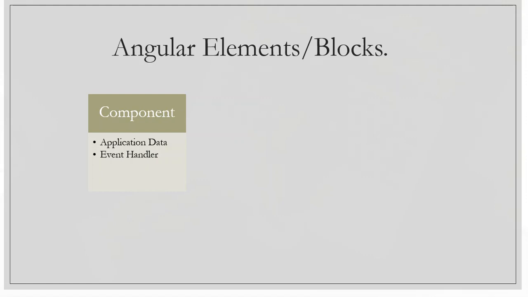And the second block is the template. The template contains the design logic, the HTML logic to present the output on the browser. The template can access all the properties and methods present in the component class because they are connected with each other, as we have already discussed. Definitely we will discuss how they are connected, and how the template is going to access the property of the component.